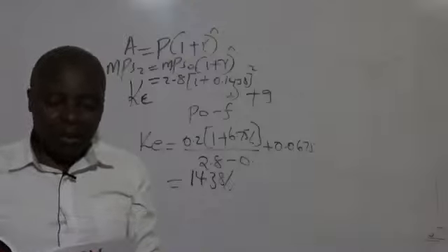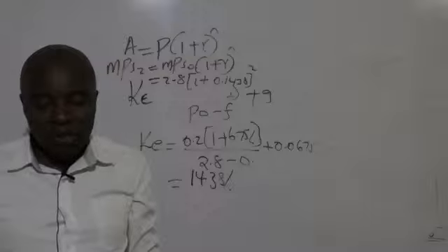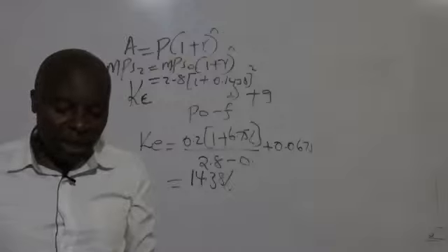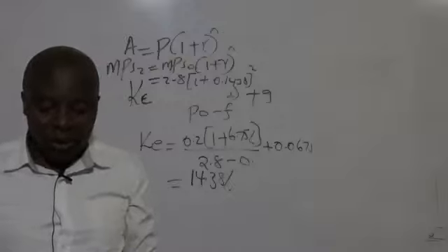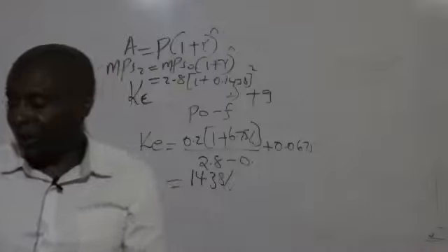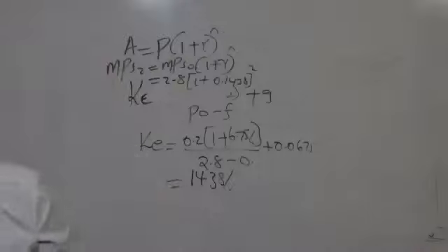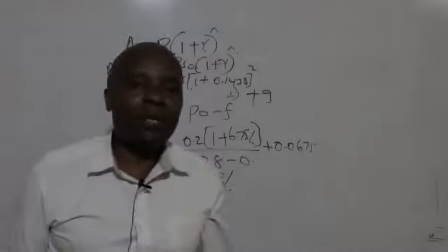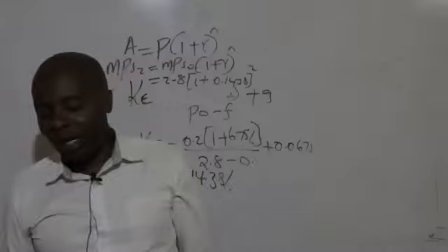Remember, they don't want us to get just return on equity, they don't want us just to get G. They want us to get return on equity using Gordon's growth approximation method. Gordon spoke about ascertainment of the growth in dividends.